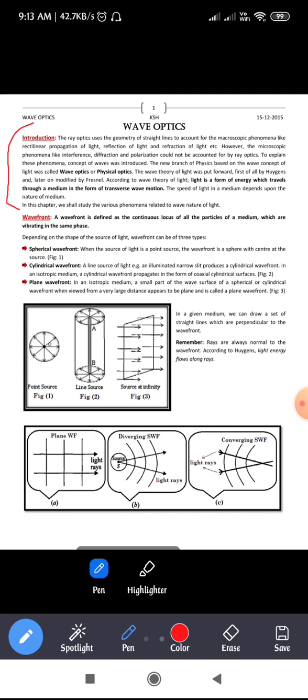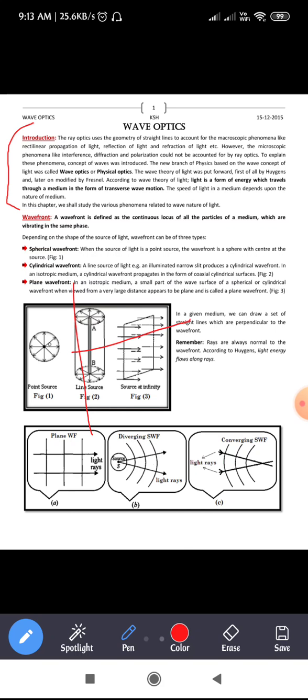Next, coming to wavefront. What is a wavefront? A wavefront is defined as the continuous locus of all the particles of a medium which are vibrating in the same phase. I think you are aware of in phase and out of phase, right? You studied this about phase in the oscillations chapter last year.